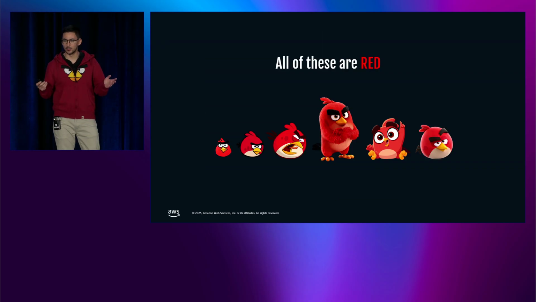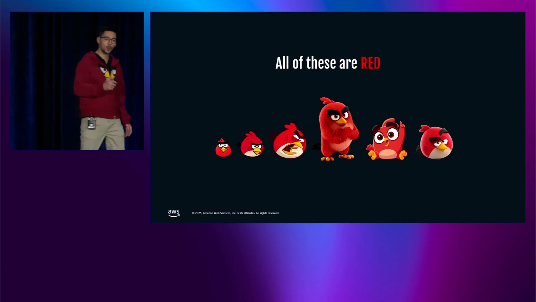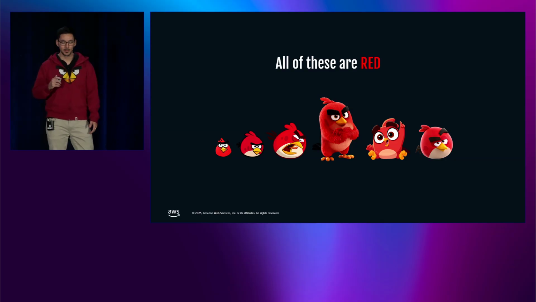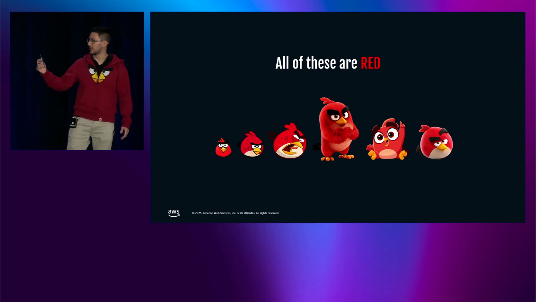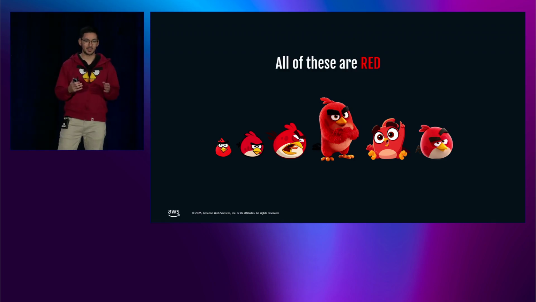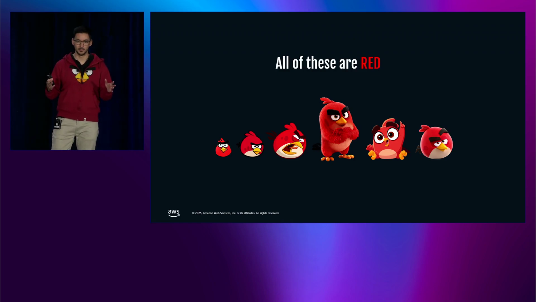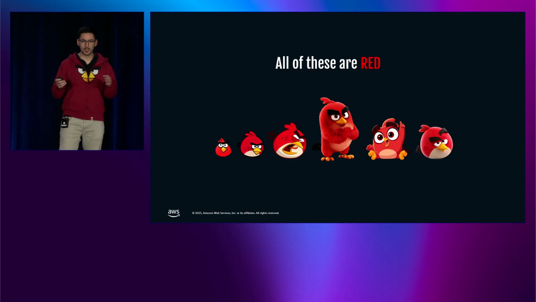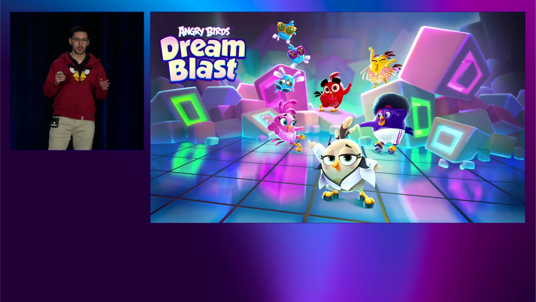But why is it so hard to generate Red? One of the main reasons is that all of these are Red. You can see on one side the classic version of Red, and in the middle the Red from the movie. They look very different, but they are all recognizable by our fans. Everyone knows this is Red. So that's why the models were struggling a bit to generate Red, because we have many different versions of them.